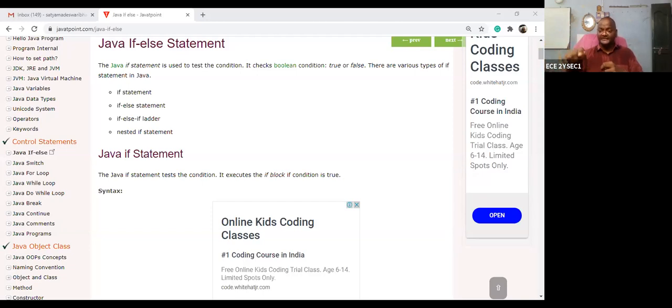So that is called a condition. What is the condition? Marks obtained by the student is greater than 40, not equal to 40. So greater than 40, then it is a pass. So that is called a control. The program should be executed only if the control condition is satisfied. If the condition is not satisfied, then the program is not executed and you just get out of the program.